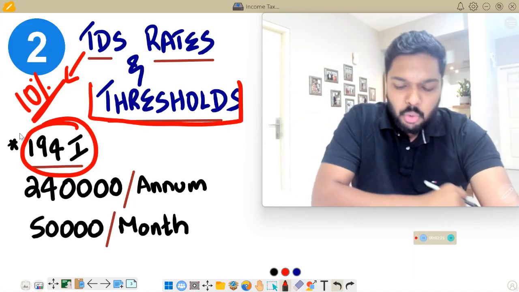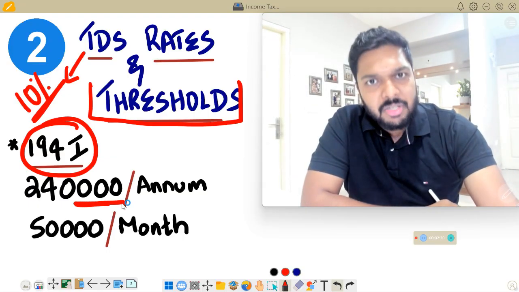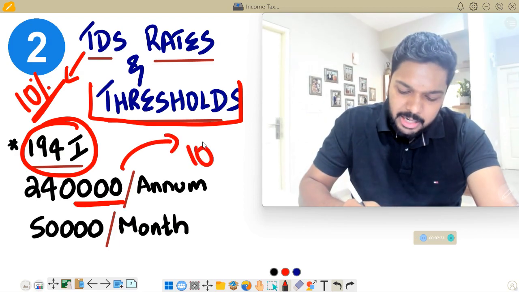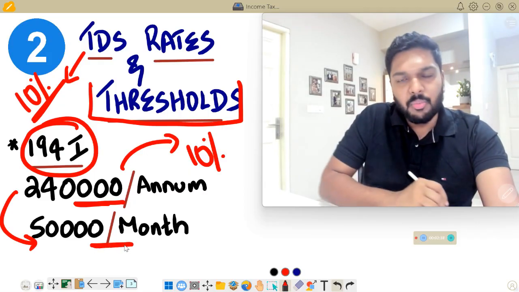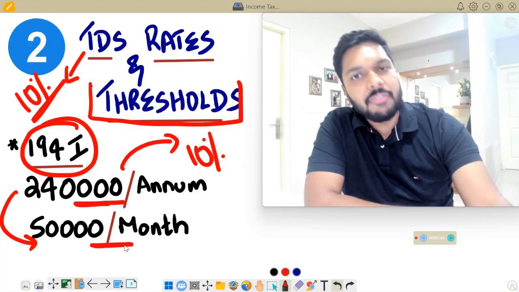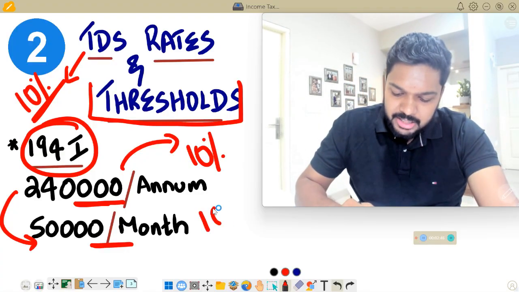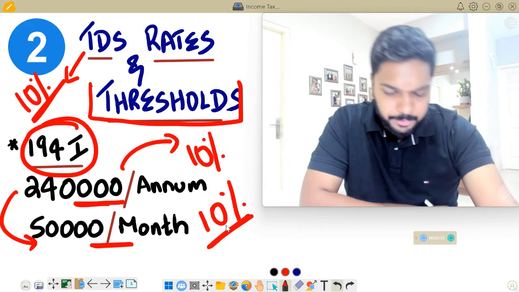Earlier, the threshold was 2,40,000 rupees in a year. So in a year, if your rental payment to the landlord exceeds 2,40,000 rupees, then you are bound to deduct 10%. This threshold has now been revised to 50,000 rupees a month, which basically means that if your rental payments in a month is crossing 50,000 rupees to the landlord, then you are liable to deduct 10% on that rent payment and then pay the remaining amount to the landlord.